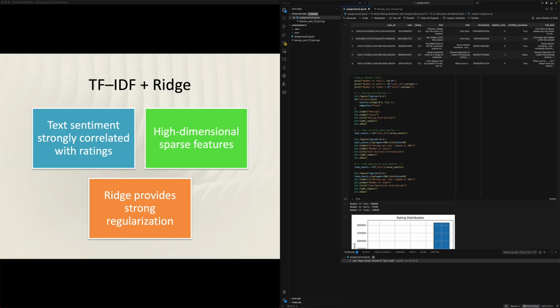These engineered text features are then fed into a ridge regression model, which learns how each word or phrase contributes to the final numeric rating. This step is responsible for most of the performance improvement because the textual context carries strong sentimental cues that correlate directly with how a user rates a movie.